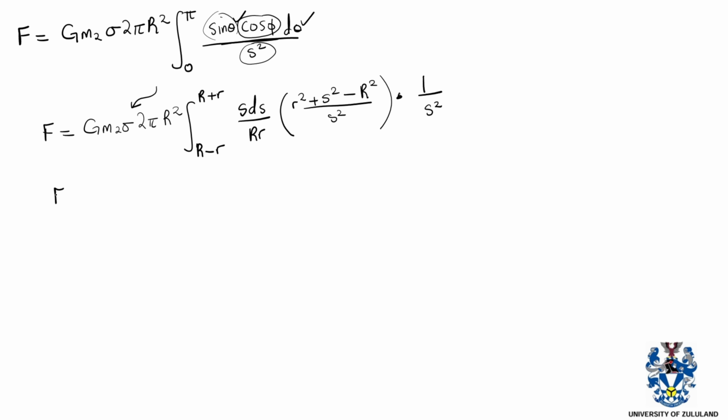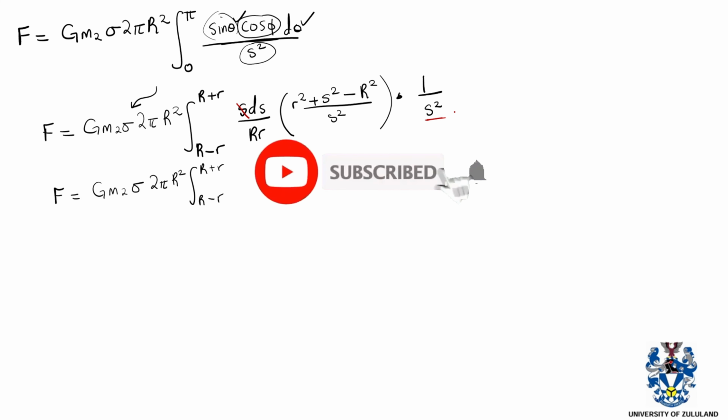So now we evaluate our integral. This will be given by G m2, and then this is pi R squared into the integral from r minus R to r plus R. So now simplifying this, we can see that you can cancel out some of the things there. Especially here, we can just cancel out s and s. It's just your choice, whatever you do, but you can cancel out one of the s there.